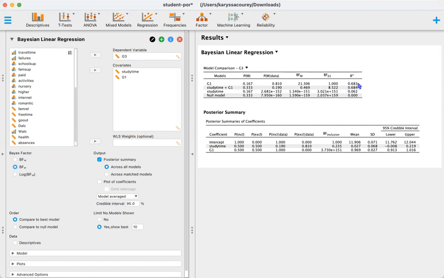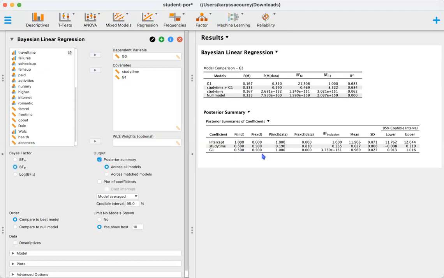And looking at the R-squared, we can see that while there is a 0.001 increase when including study time, it is not a sufficient, or possibly not necessarily a practical, difference in increasing prediction or the explained variance of period 3 grades. So now let's go ahead and look at our coefficients, our posterior summary.